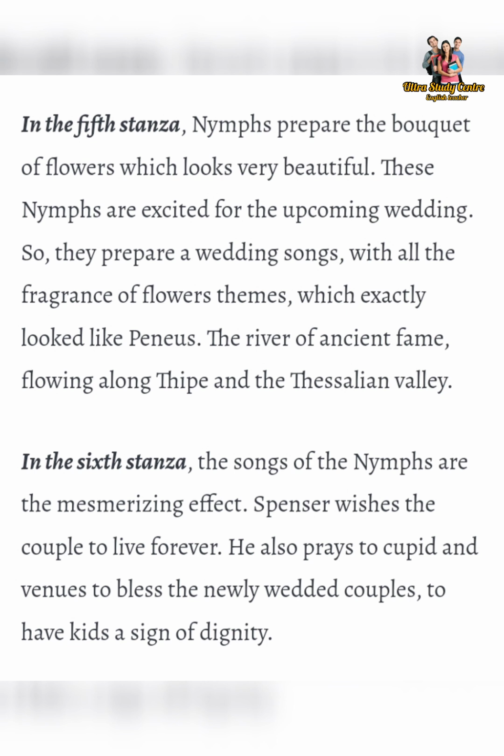In the sixth stanza, the songs of the nymphs have a mesmerizing effect. Spenser wishes the couple to live forever. He also prays to Cupid and Venus to bless the newly wedded couples to have kids, a sign of dignity.